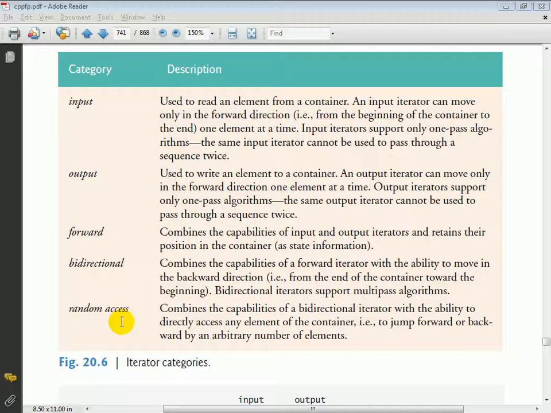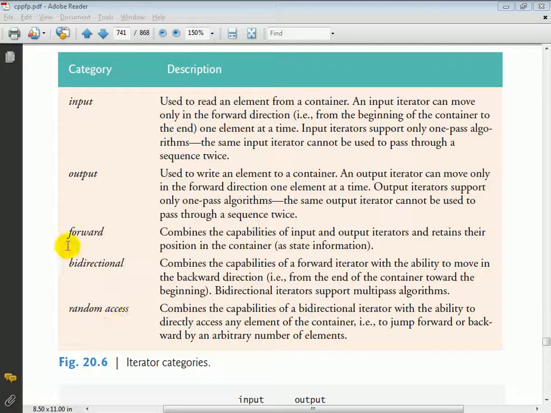You have input iterators, which are used simply to read elements from a container, and these types of iterators can walk only in the forward direction, one element at a time, through the container. You have similarly an output iterator, which is used to write a value into a container. And again, an output iterator can only move one element at a time in the forward direction through the container.